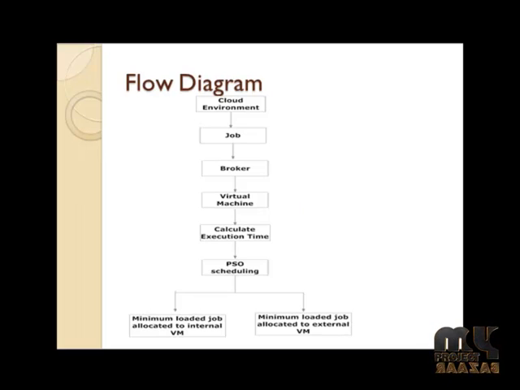The resource monitor collects the resources from the service provider. It analyzes whether resources are available in a particular intercloud service provider. If not, the task will be forwarded to the external cloud. After the resource monitor is completed, it will calculate the execution time. That means each task is allocated to a virtual machine, and the execution time is calculated. After calculating the execution time, PSO scheduling is performed. PSO scheduling is nothing but particle swarm optimization.